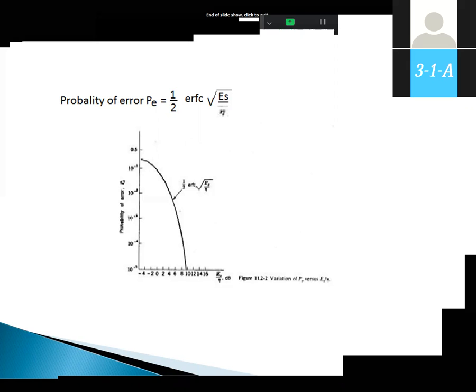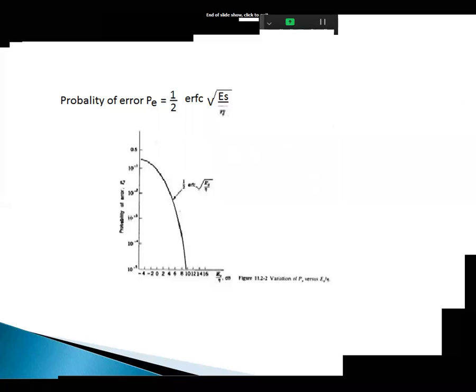Now, in the two assumptions, 4 is the better one in Eb by N0, but 10 to the minus 2 is the worse one. In the other case, 8 is the worse one, and 10 to the minus 4 is the better one. That's why there is a trade-off between the Eb by N0 value and the probability of error. Now we can compromise after considering this; 10 to the minus 4 is the value to consider. So this is one of the topics.